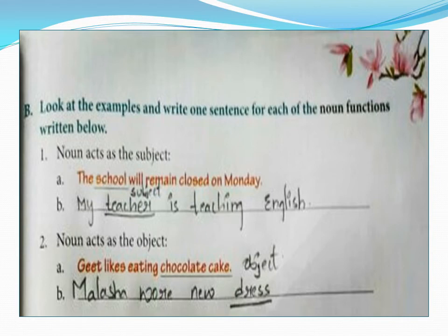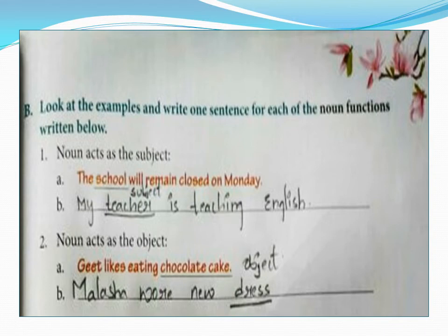They have already given one here. The school will remain closed on Monday. Now what will remain closed? School. That is the subject. So we got the noun as subject. Another sentence can be made based on it: my teacher is teaching English.